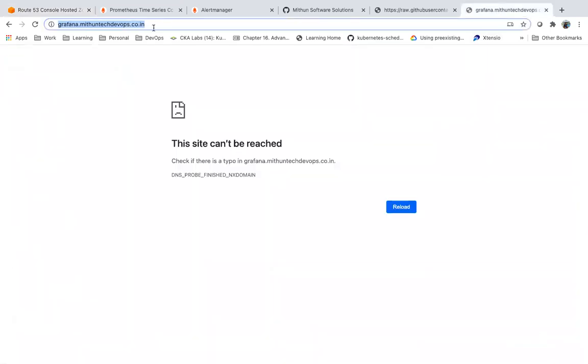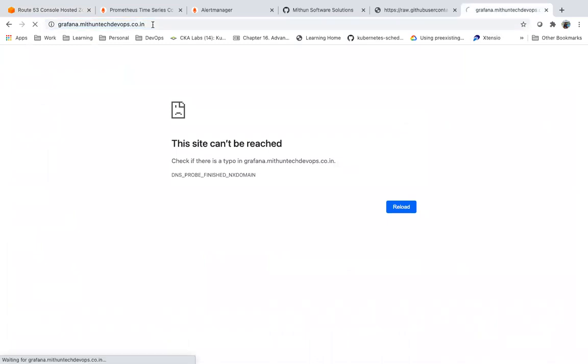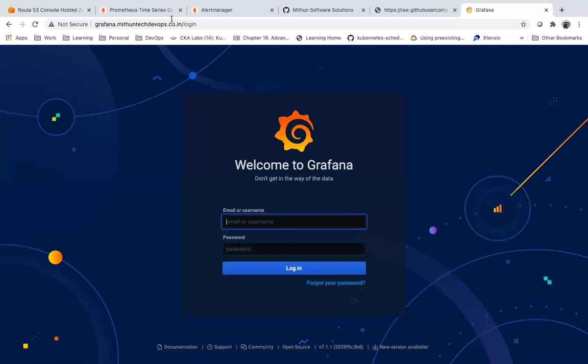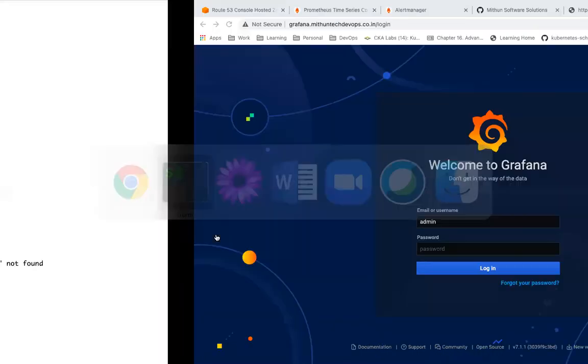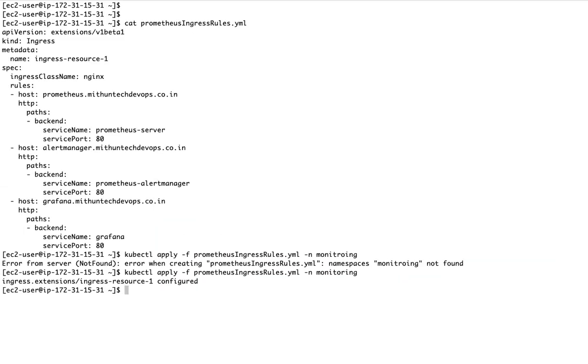Now, let me access. This is the Grafana homepage. The default username is admin. The default password is captured as part of the config maps or secrets. There is some secret created when we deployed that Grafana Helm chart, right?